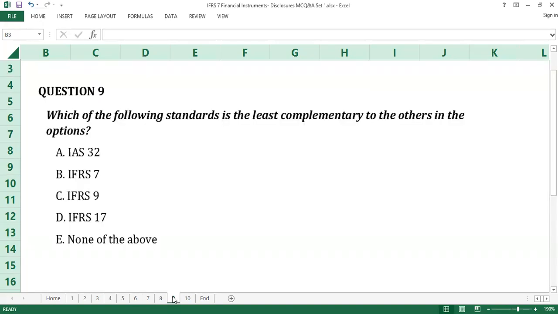Question number 9. Which of the following standards is the least complementary to the others in the options? A. IAS 32. B. IFRS 7. C. IFRS 9. D. IFRS 17. E. None of the above. Time counts.